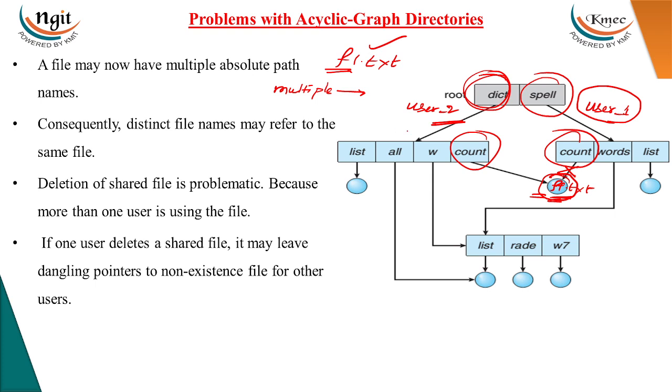That means the path name that belongs to user 2 may not find this file, because the file is deleted by user 1. User 1 only knows its own path name, so that path name will be deleted, but absolute path 2 may point to this deleted file, which leaves the dangling pointer. That is, a pointer pointing to a file which is already deleted and no longer present.